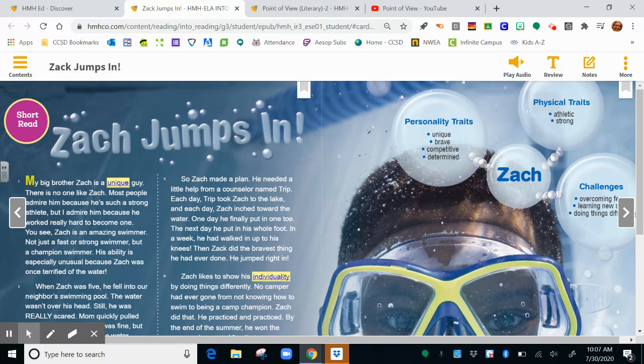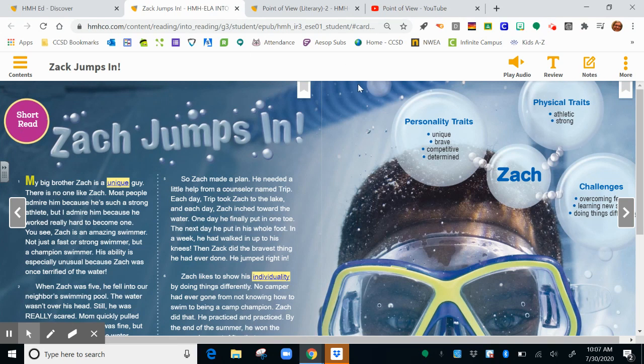So look at the very first sentence. It says, my big brother Zach is a unique guy. What word tips us off of what point of view it is? My big brother Zach. We see the name Zach, so we're thinking, oh, I see a character's name. But when we see the word my in the first sentence, that means it's being told from a character who's telling us the story. And it's from that person's perspective.